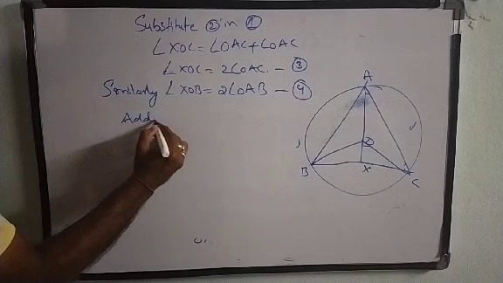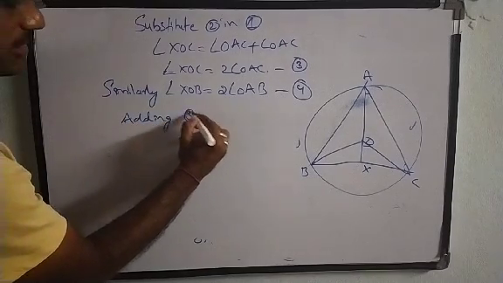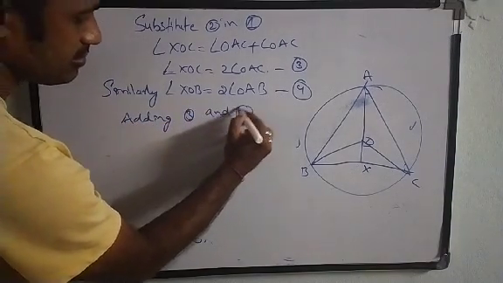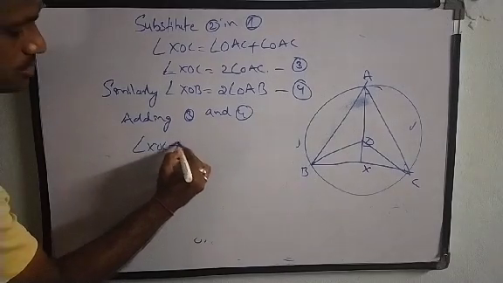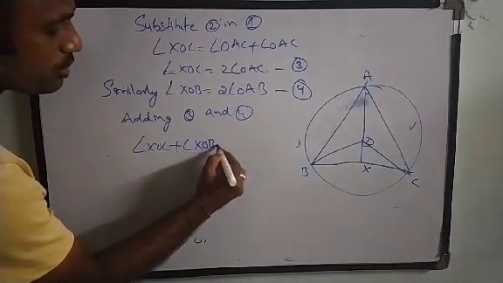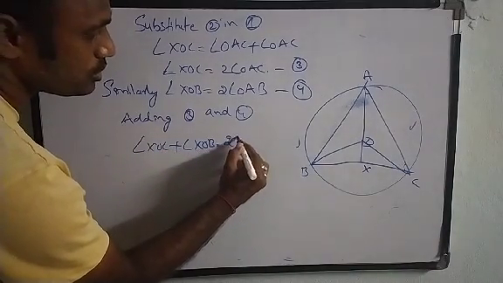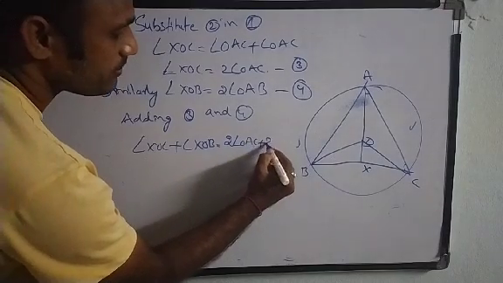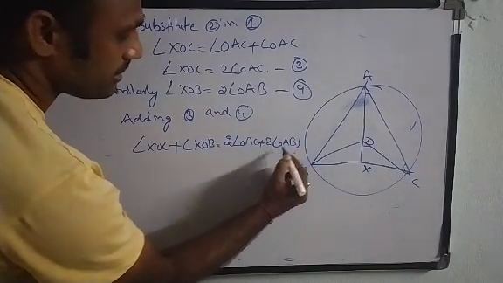So adding 3 and 4, angle XOC plus angle XOB is equal to 2 times angle OAC plus 2 times angle OAB.